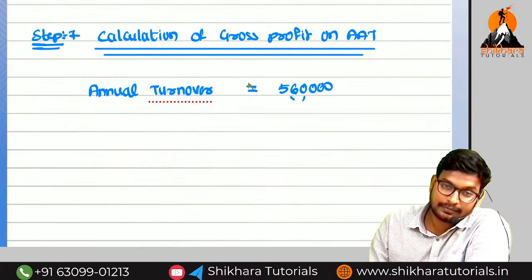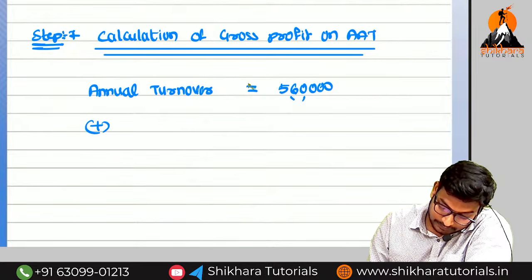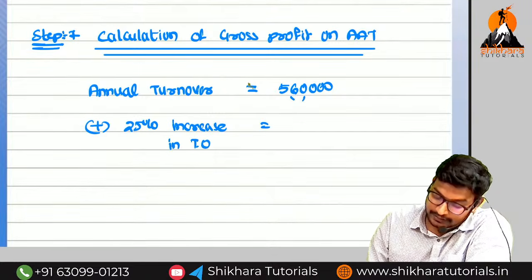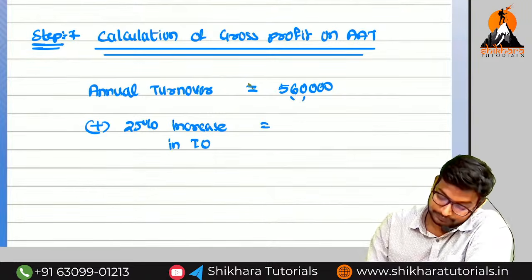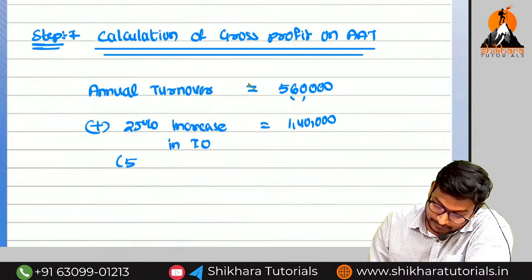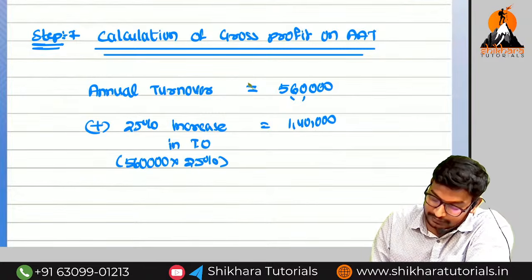So we need to add back the turnover increase. How much, amma? Plus 25% increase in turnover. That is equal to how much, amma? 1,40,000. Can you see the calculation? 5,60,000 into 25%.